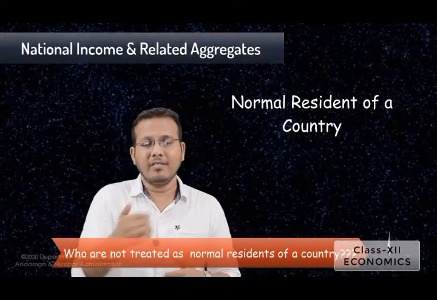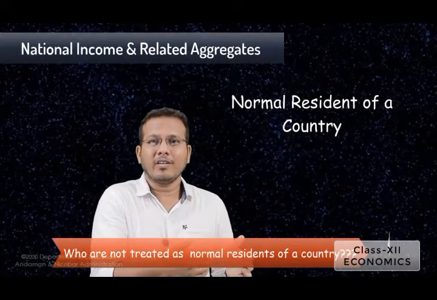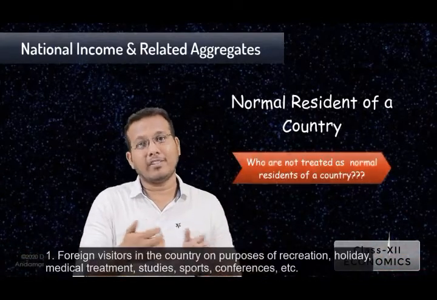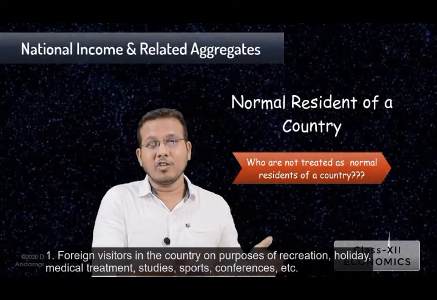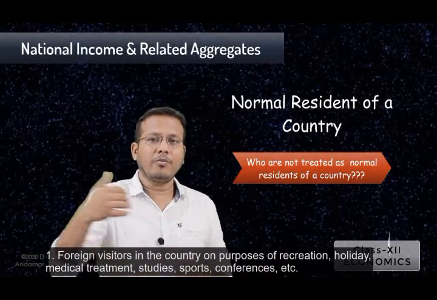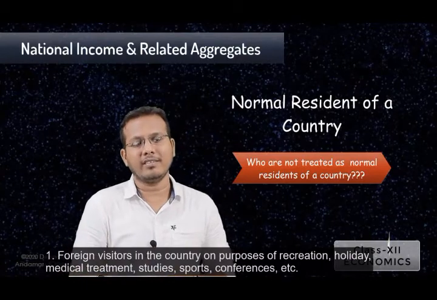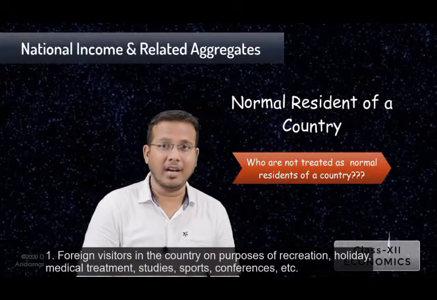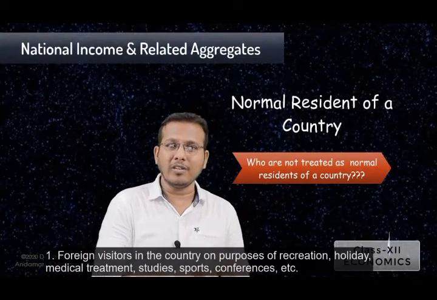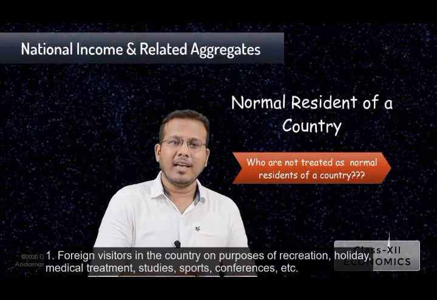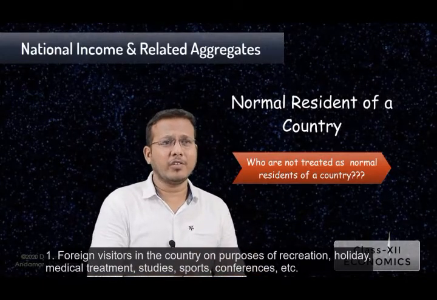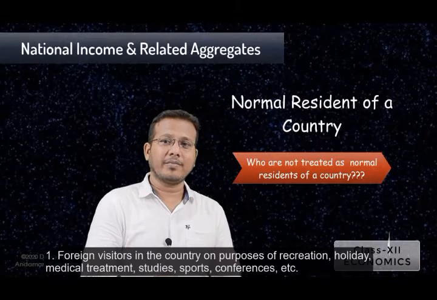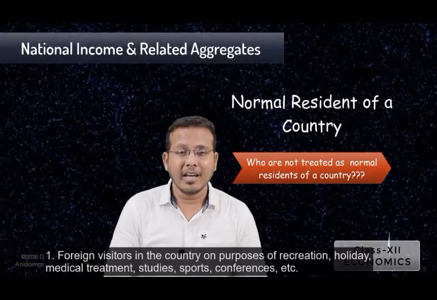So apart from these, we will see the list of those persons who are not being treated as normal residents. First one, the foreign visitors on treatment, holidays, studies, sports and conferences. So those foreign people or the foreign visitors, the foreign citizens who visit our country for the purpose of getting treatment. Even we have a good tourism in our country, so those tourists who visit our country for tourism purposes, and along with that many universities and institutions are there in our country which provide education to these foreign students. So these people will not be treated as normal residents.